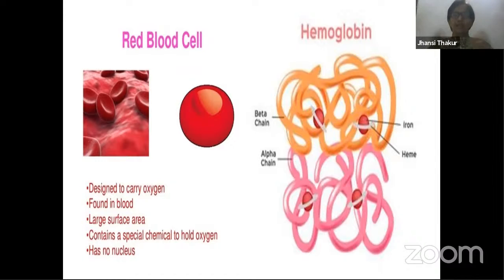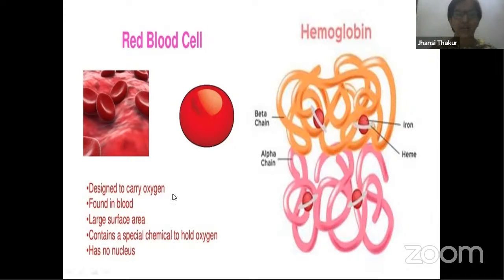So the total percentage of volume of RBCs in blood, in the total blood, 4 or 5 liters of the blood, how much volume this RBC is actually occupying, if you take its percentage, then that is called hematocrit value. This is a very important question. What is hematocrit value? The percentage of the total volume occupied by RBC in blood is called hematocrit value.